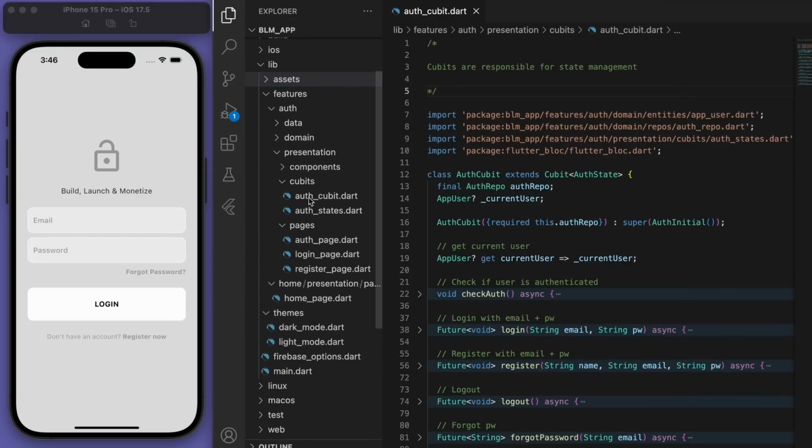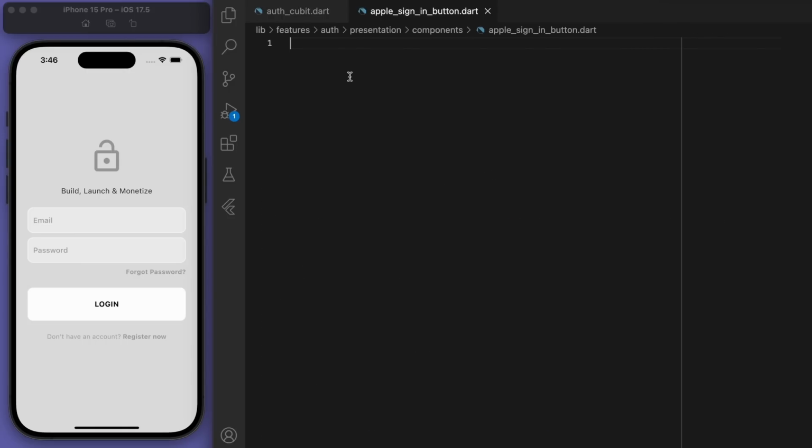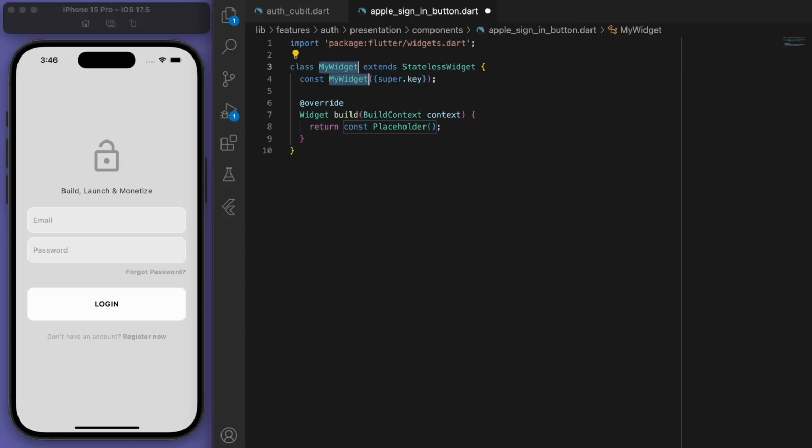And in our components, let's create these two buttons, starting with the Apple sign-in. Essentially, we're just going to try to display that image.